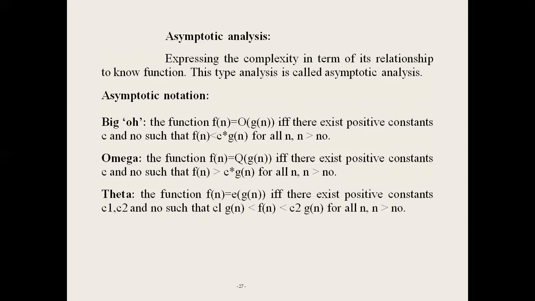First we calculate the total number of steps executed by the algorithm. It is a function, for example 3n plus 2, which is the total number of steps executed by an algorithm. In big O notation, the time complexity represented by 3n plus 2 equals big O of n.